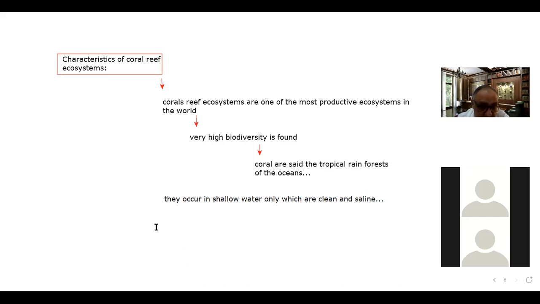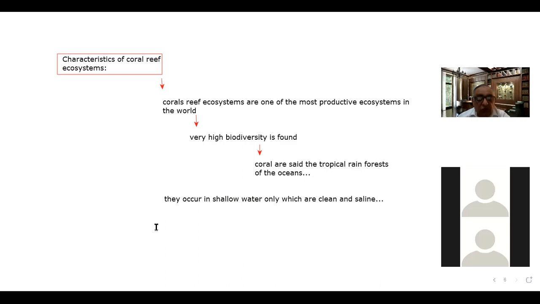Cold water corals are also there, but they usually don't form reefs, though there are some cold water corals near Norway, etc., which form reefs there. But normally, when we talk about the reef building corals, we talk about those corals which are found in the tropical areas. So this is the important point. And as far as the symbiotic relationship is concerned, we have already discussed it.